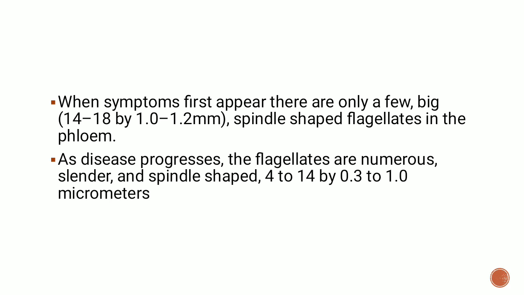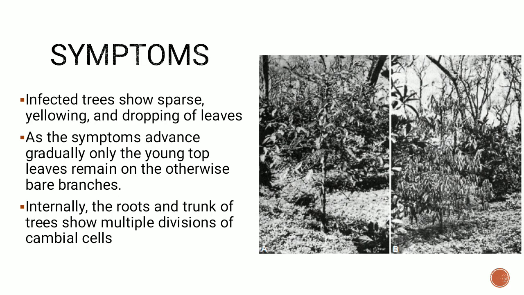Whichever tissue has gone dead, they will come out of those cells they had previously occupied, and in the living tissue alone they will be present as very small, actively growing flagellates. So this is the way in which the flagellates grow in the case of coffee plants.